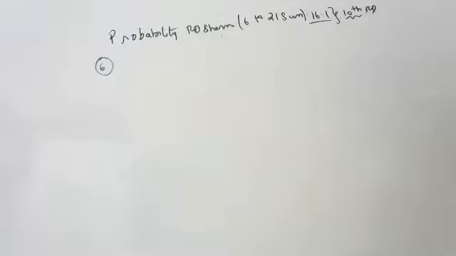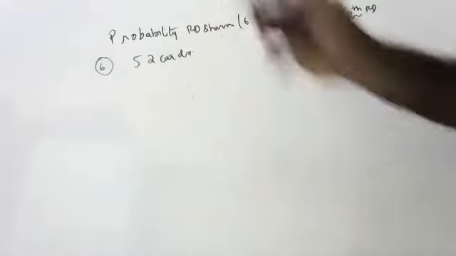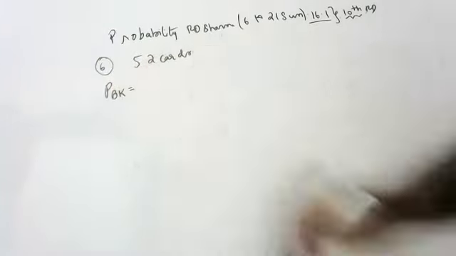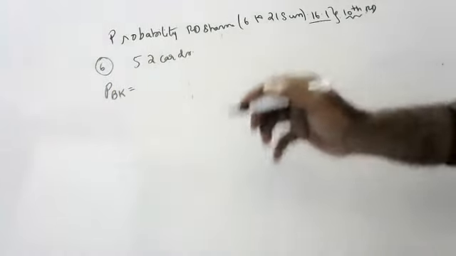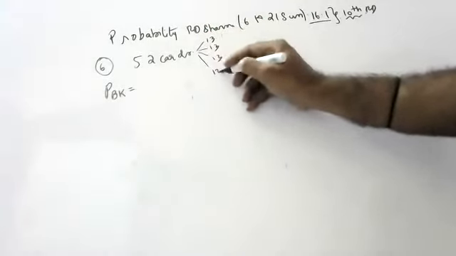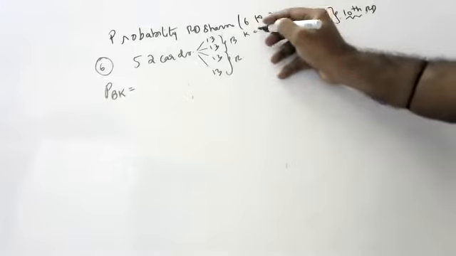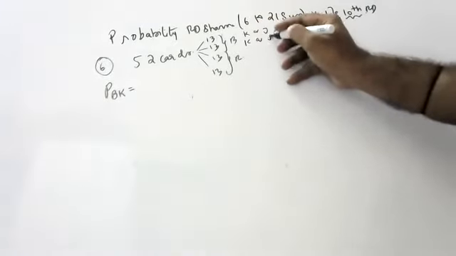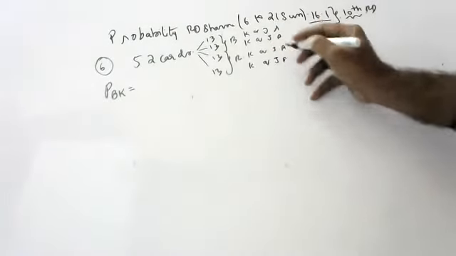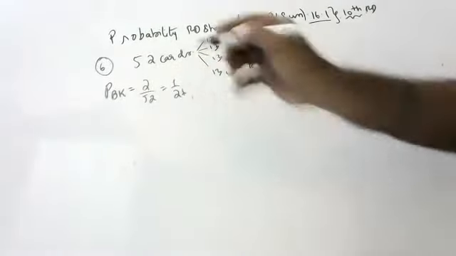Sixth sum. A card is drawn from a pack of 52 cards. Children, we know there are 52 cards. So the question is, what is the probability of a black king? I already told you, 52 cards, 13, 13, 13, 13. Two suits are black and two are red. In each suit, king, queen, jack, ace is common. So black kings are two in number. So 2 by 52, that is 1 by 26.